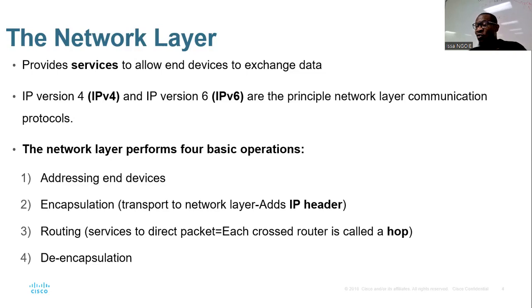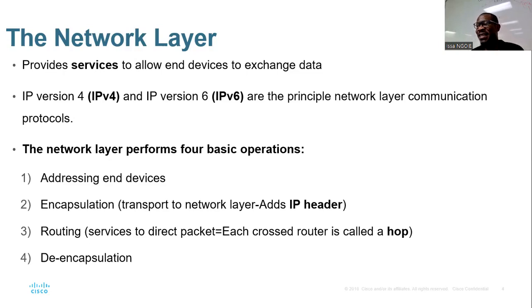And you have to know that when your message or your packet crosses one router, we call it a hop. When I reach the second router, it means 2 hops. When I reach the third router, it means 3 hops, right? So when a packet crosses a router, we call it a hop, 1 hop. When I cross the second one, it's called the second hop, right?